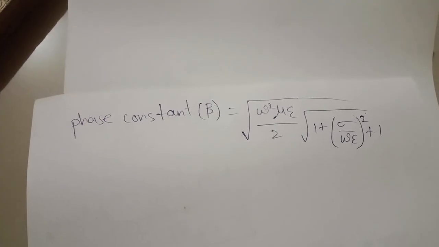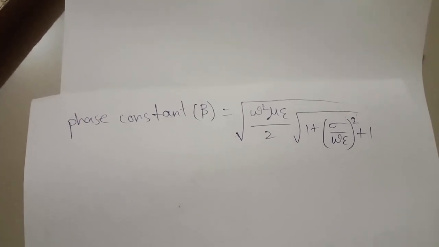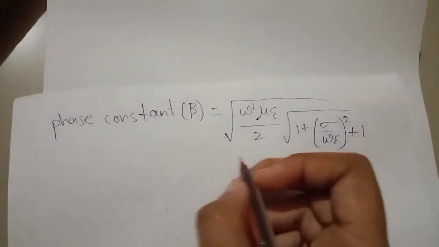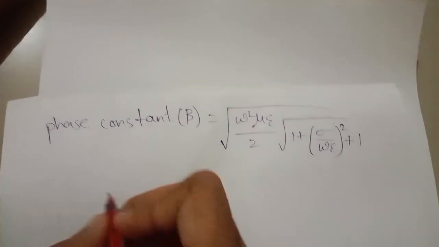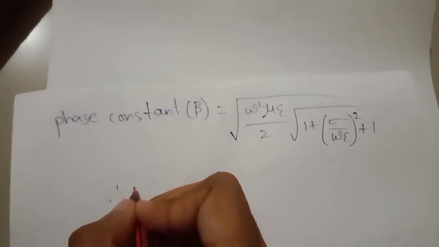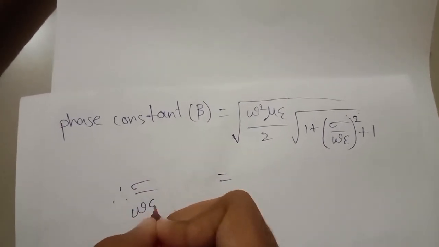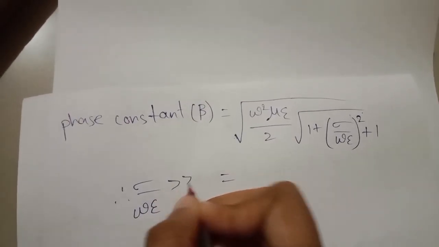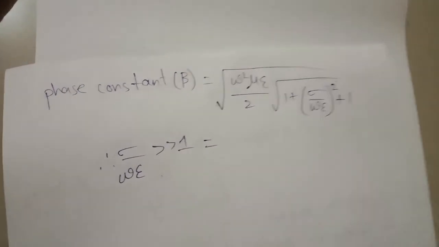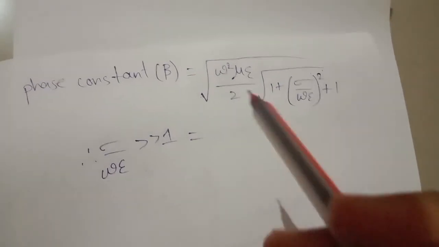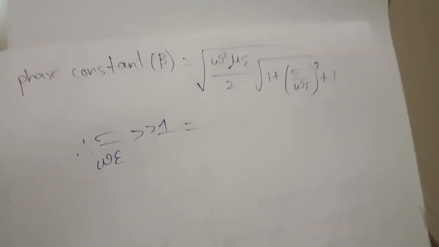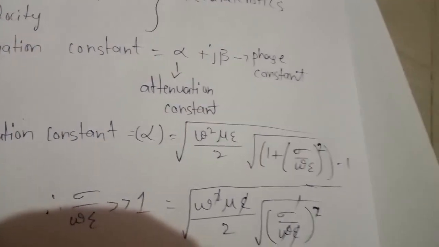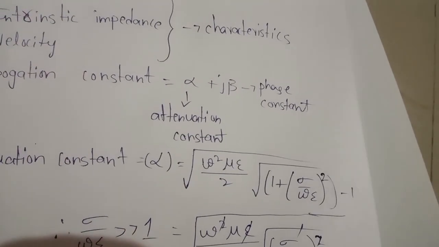Next we want to derive the phase constant beta. The phase constant is given by this equation. According to the important condition we already said, sigma by omega epsilon is greater than 1. The difference between these two equations, the attenuation constant and the phase constant, is that one has a plus 1 and this one has a minus 1.